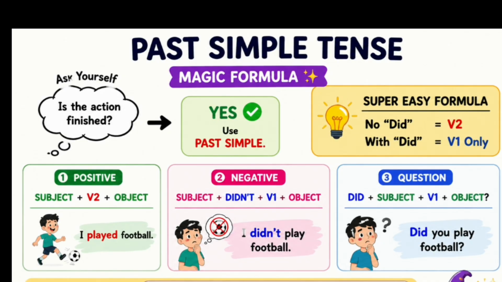मैंने फुटबॉल खेल लिया. Negative sentence: subject plus did not, verb की first form and object, that is, I did not play football. Then for a question, the helping verb is always used before the subject: did plus subject plus verb की first form plus object. Like, did you play football? We always use first form when we are using did, because did is also a second form of do. So always use first form of verb when you use did.